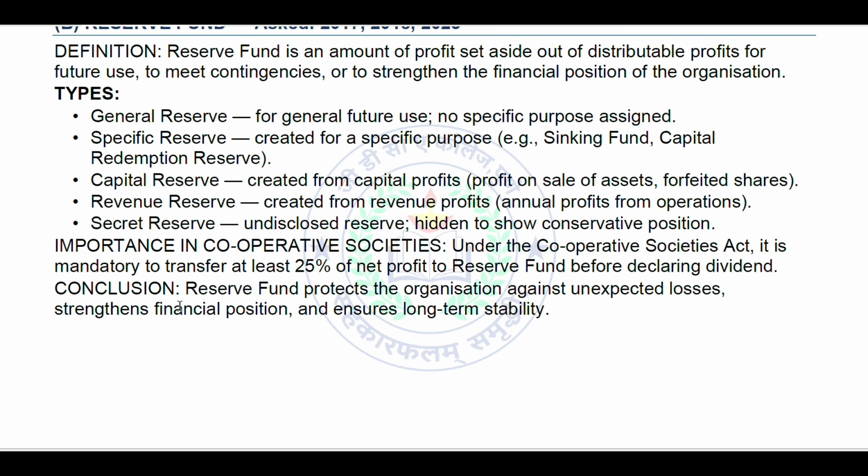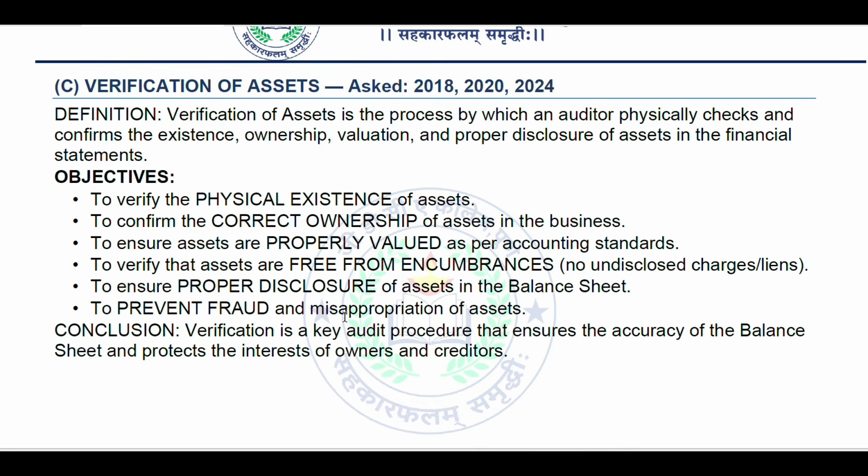Under the Cooperative Society Act, it is mandatory to transfer at least 25% of net profit to the reserve fund before declaring the dividend. This is why it is important in cooperative societies. Conclusion for reserve fund: the reserve fund protects the organization against unexpected losses, strengthens the financial position, and ensures long-term stability. Next, verification of assets, asked in 18, 20, 24 accordingly.